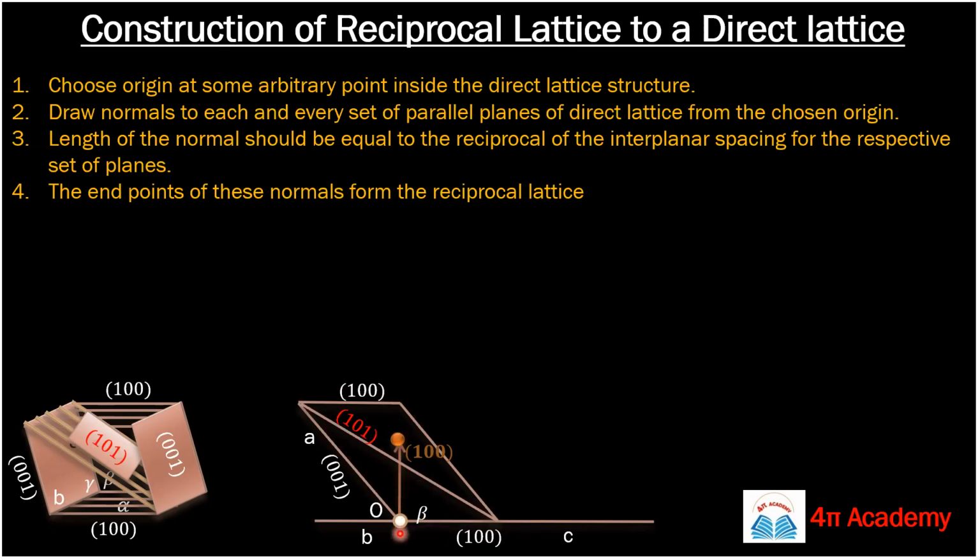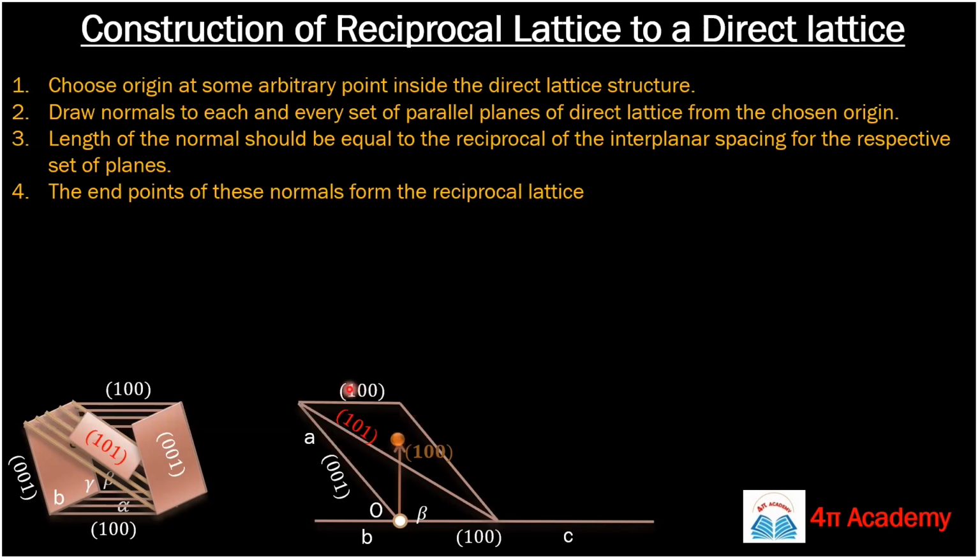Okay. So you are taking a normal to these planes from the origin, and this is your normal, and this length is equal to 1 upon d100. So you know the interplanar spacing formula: d_hkl equals a upon (h square plus k square plus l square) to the power 1/2.